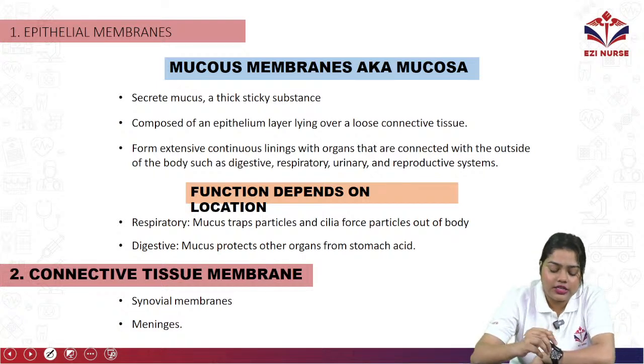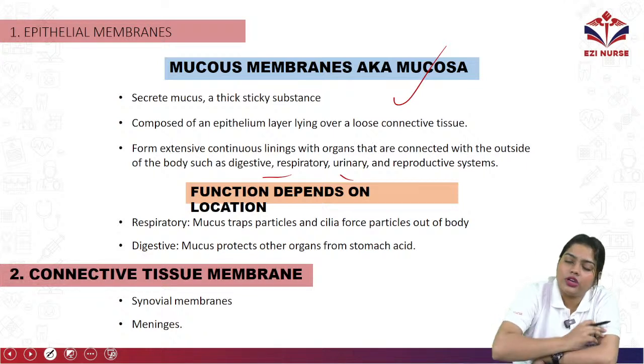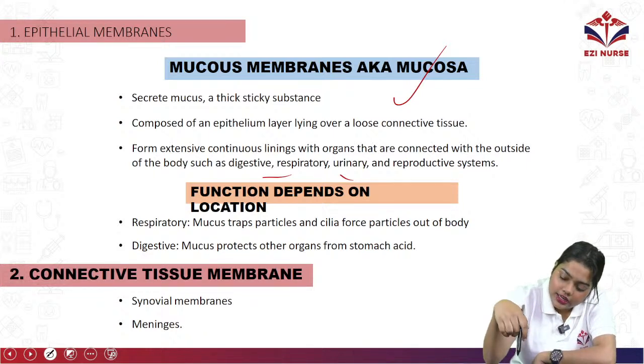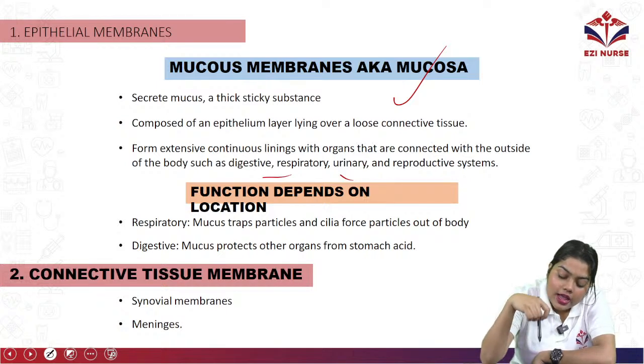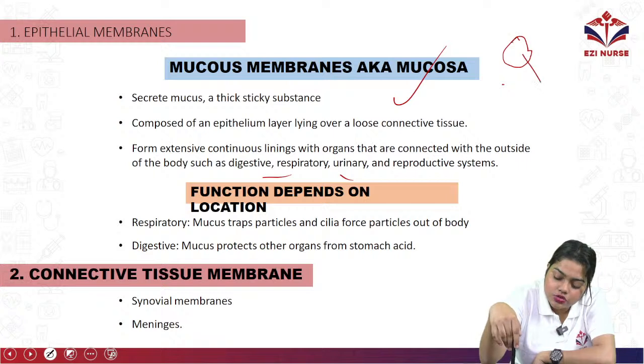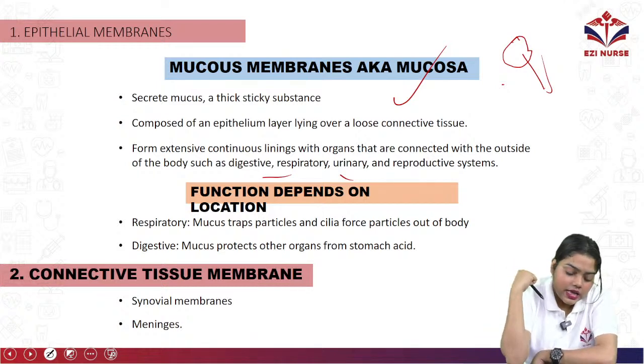So what is the difference here? Mucosa or mucous membrane not only covers the system, but also attaches the inner organs to the outer side of the body as well, like the digestive, respiratory, urinary and reproductive systems.